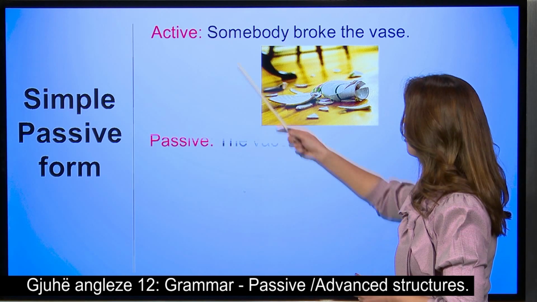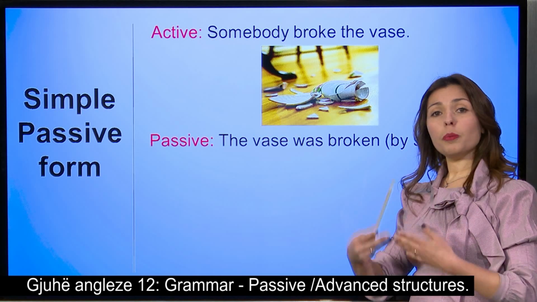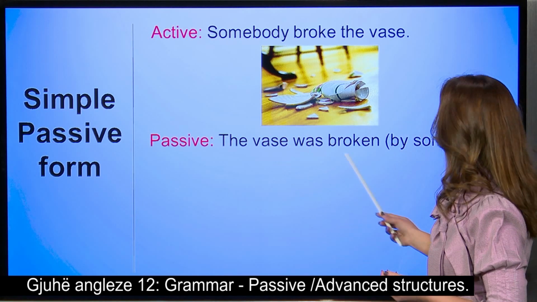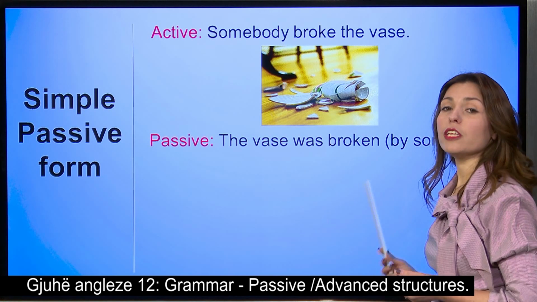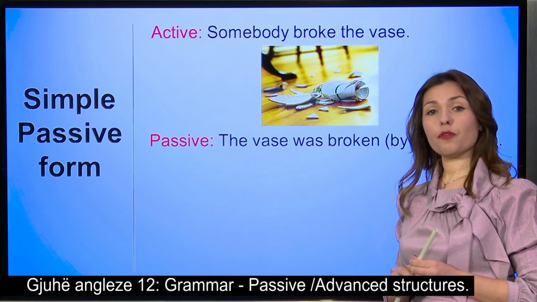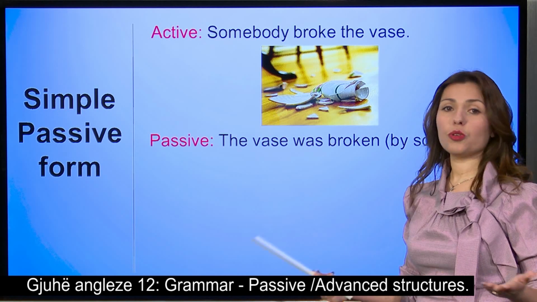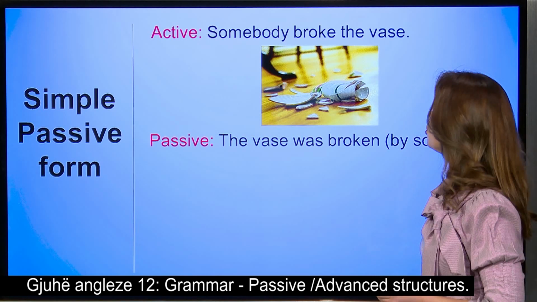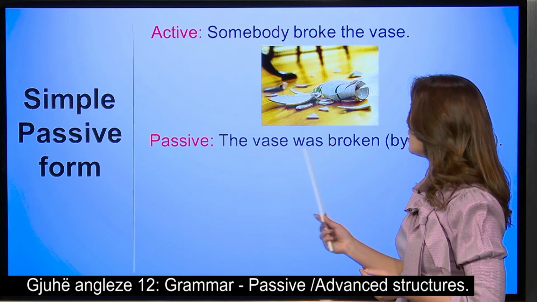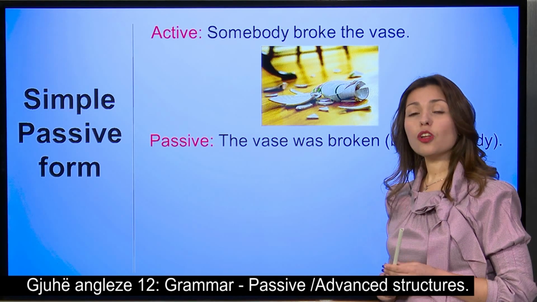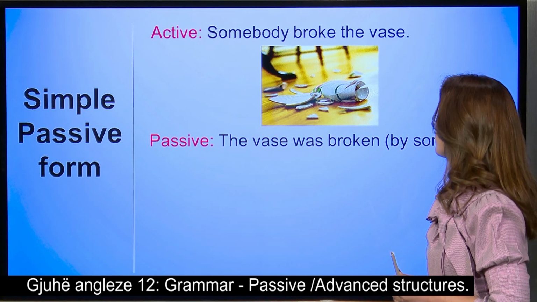So somebody did this action. In order for this action to be changed into the passive form, as we can see, we have some changes. Together, we're going to see the basic forms, and very quickly, because you have already dealt with that in the previous classes. In the passive form, the focus is not on the person that did the action.